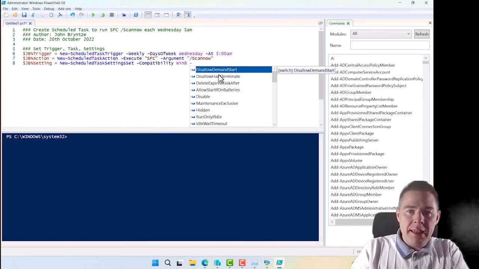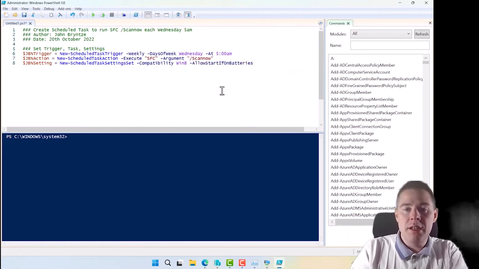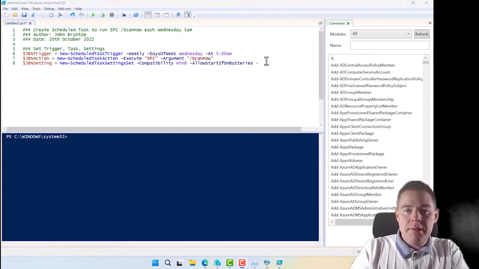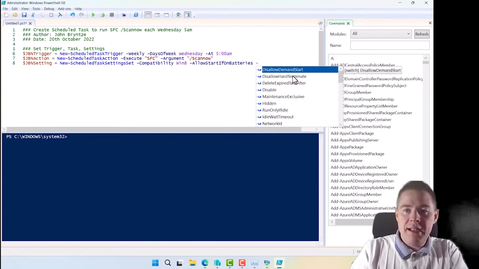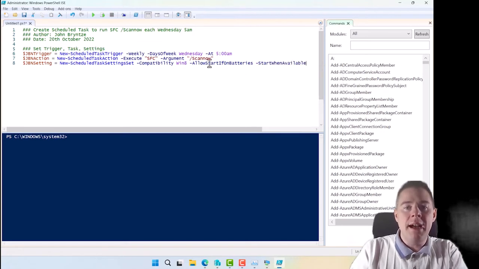Then we can see here, allow even if they're on batteries. We want to run this one. That's fine. What else do we have? Oh, I should not have done that. Come back. And it removed the one I already set. That's nice. I mean, technically it could run hidden, right? But I have StartWhenAvailable. So if we miss the time at 5 a.m., we run it after.